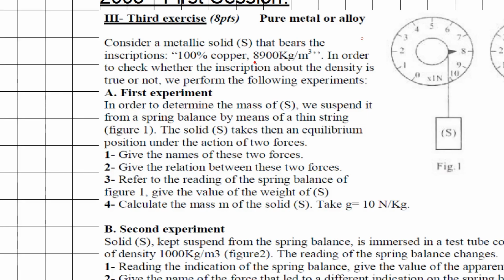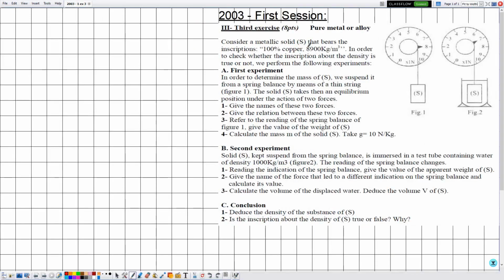Now 8900 kilogram per meter cube, what does this quantity represent? We can determine this quantity from its unit. Its unit is kilogram per meter cube, and knowing that kilogram per meter cube is the unit of density, this density refers to the copper. So they are claiming that the density of the solid S is equal to 8900 kilogram per meter cube, which means that it's 100% made up of copper. In order to check whether the inscription about the density is true or not, we perform the following experiments.